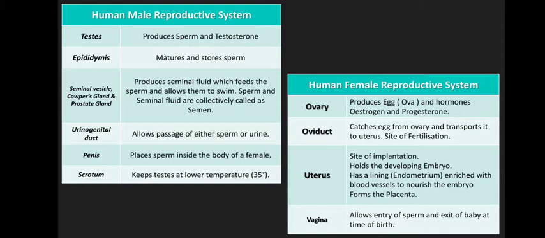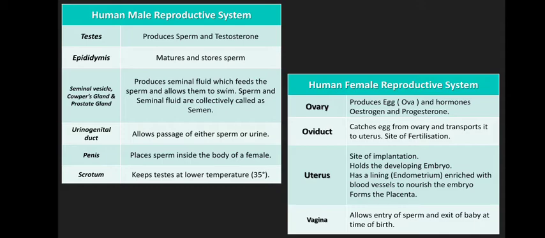Oviduct catches the egg from the ovary and transports it to the uterus. Where will the fertilization take place? It will take place in the oviduct, okay? Uterus is the site of implantation. Once the embryo is formed, it has to be implanted in the uterus.